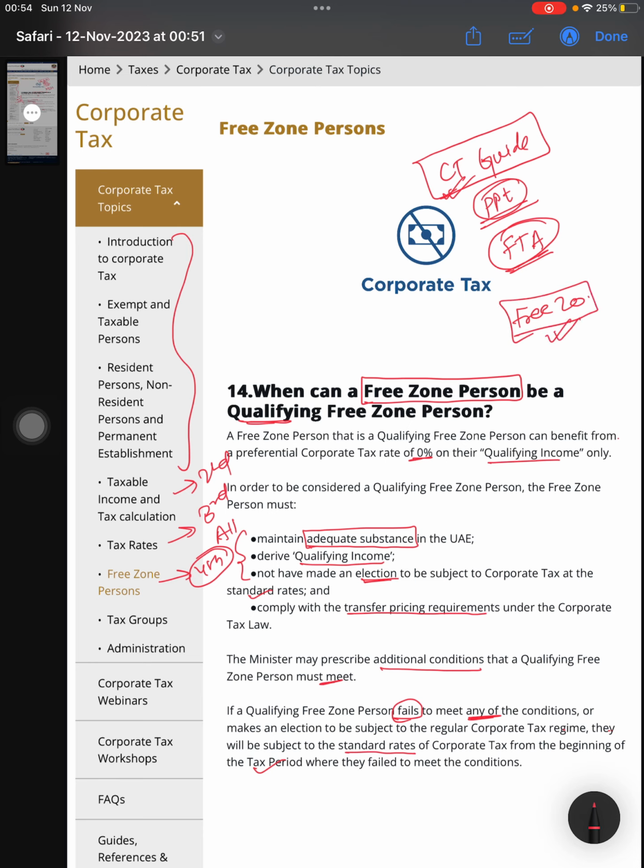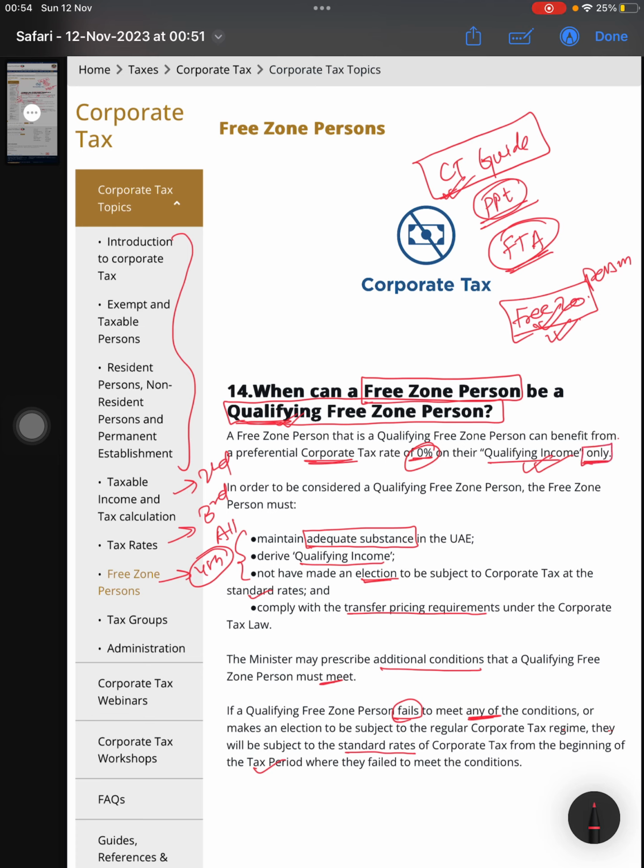But for a qualifying free zone person, you have to fulfill certain conditions. If you are a qualifying free zone person, then corporate tax will be 0% on the qualifying income only. On the qualifying income only.